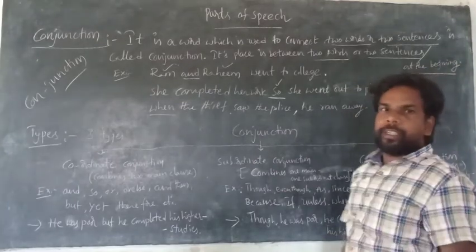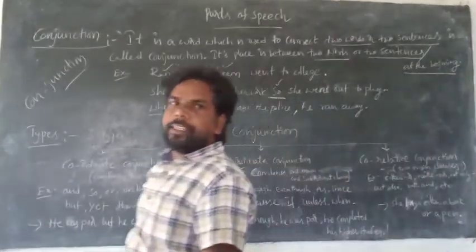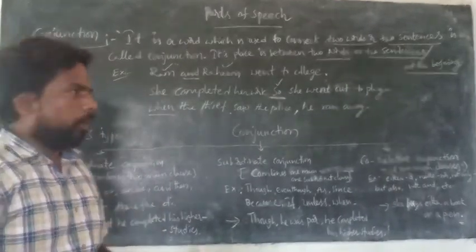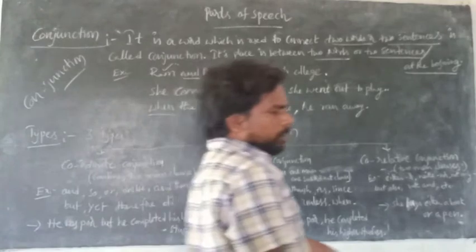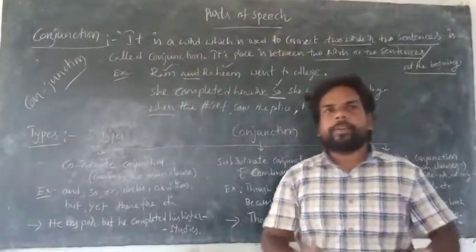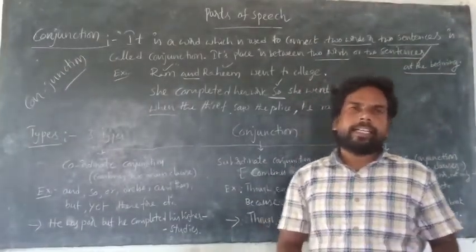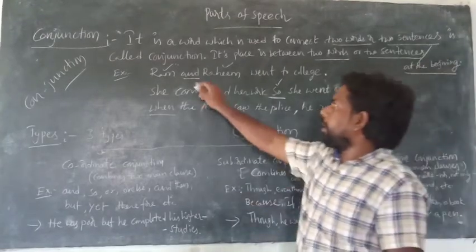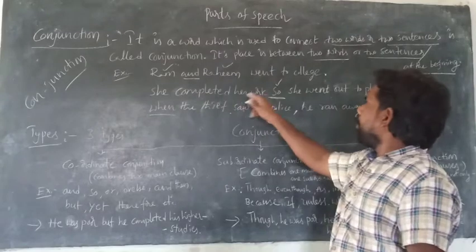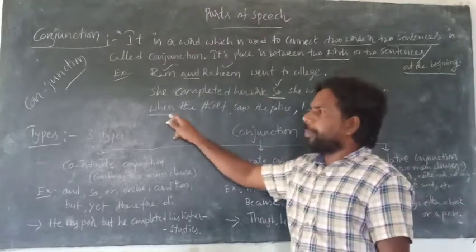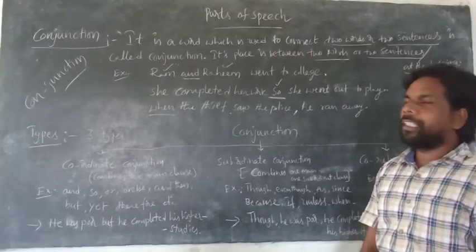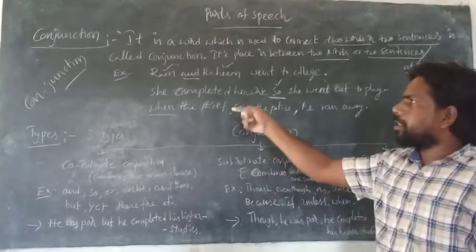Conjunction is a word which connects two sentences or two words or more. Its place in the sentence is between two words, between two sentences, or at the beginning of the sentences. So it is the function of the conjunction, and it is the place of the conjunction.